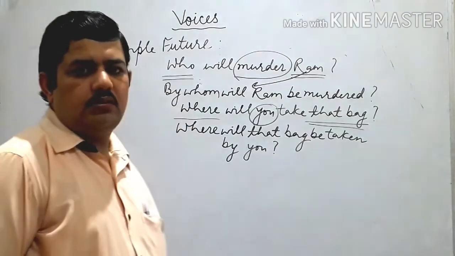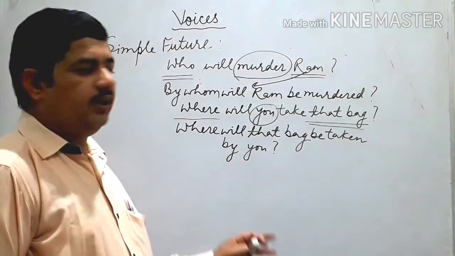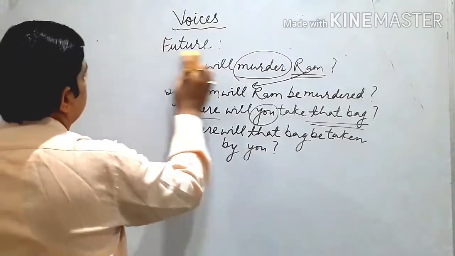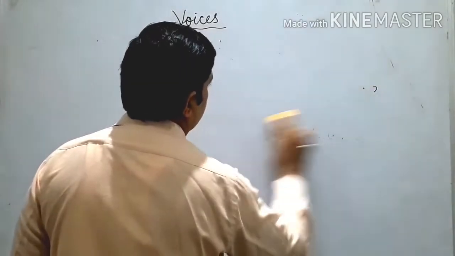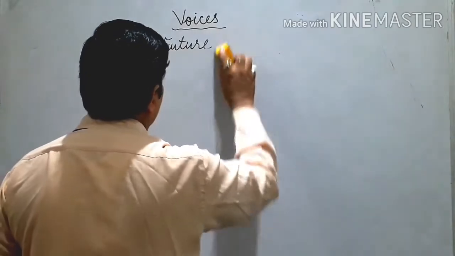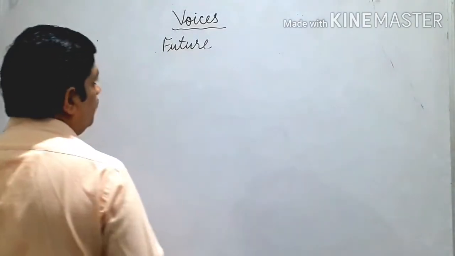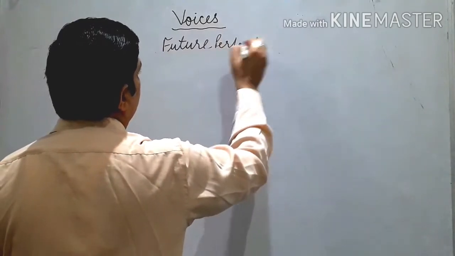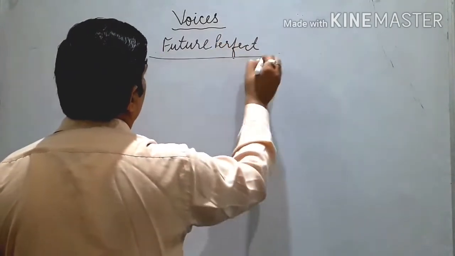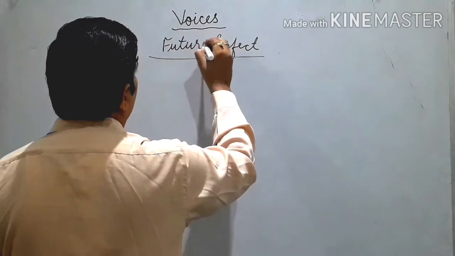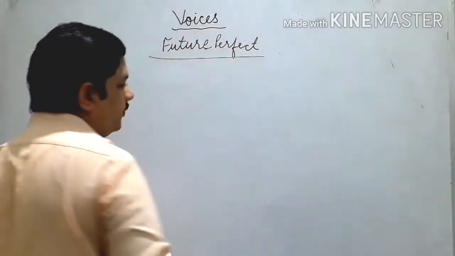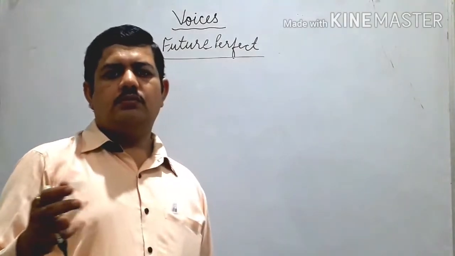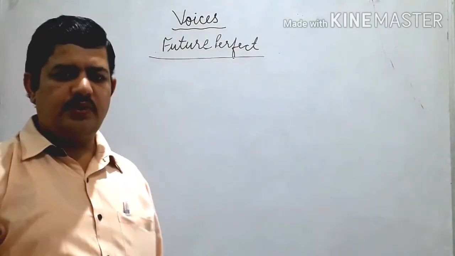A little bit different thing is there when we do the next tense, that is future perfect. See, future perfect is just like present perfect and past perfect.